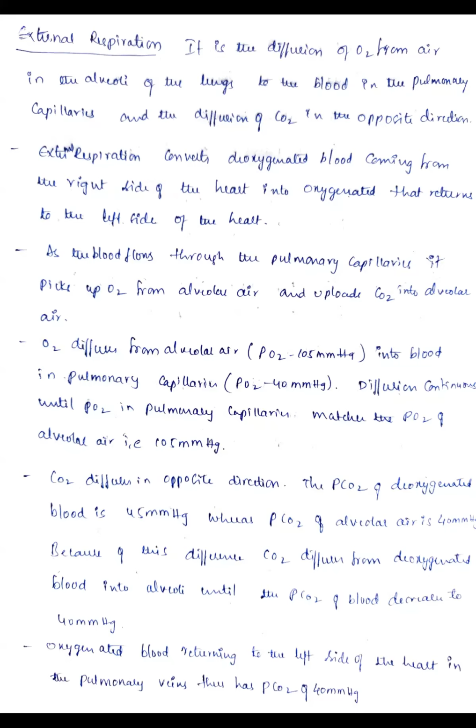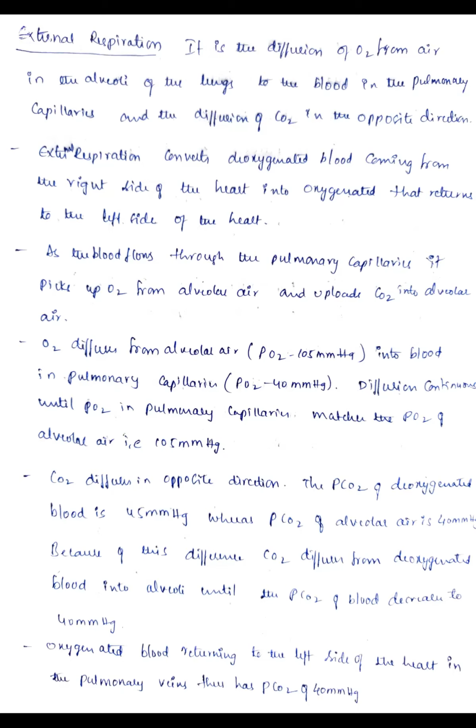See, oxygen diffuses from the alveolar air. The partial pressure of oxygen in the alveolar air is 105 mm of Hg, and in the blood in the pulmonary capillaries, it is 40 mm of Hg. See the pressure difference between the alveolar air and the pulmonary capillaries: alveolar air is 105 mm of Hg, and the blood capillaries is 40 mm of Hg.